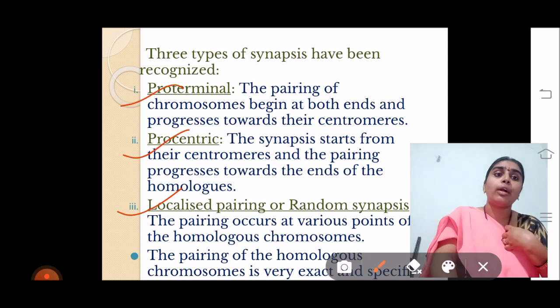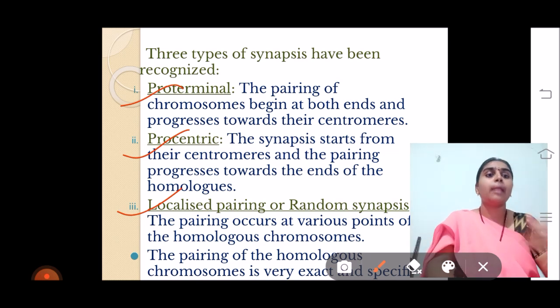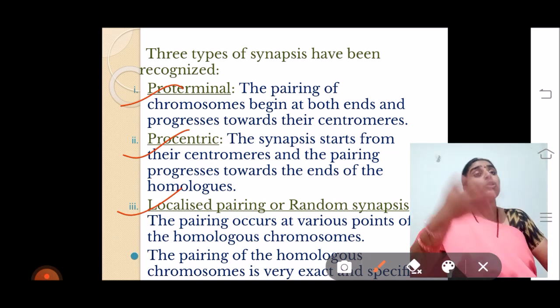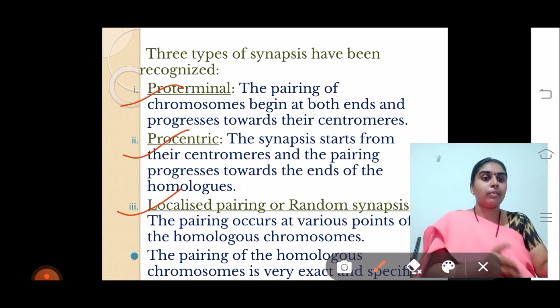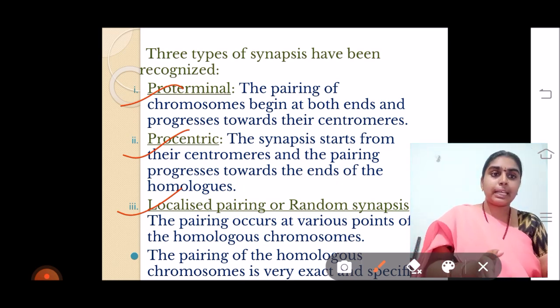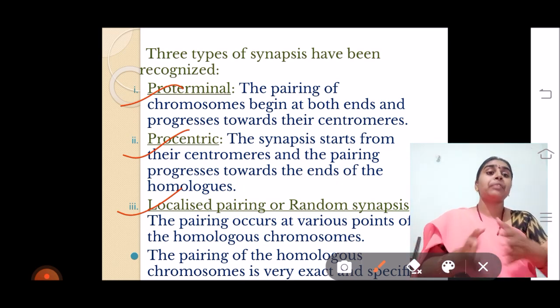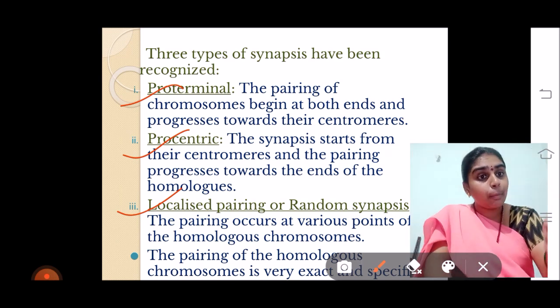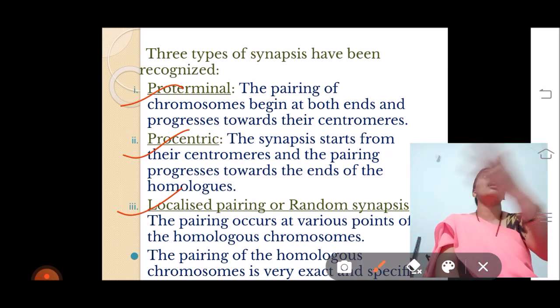Similarly, in my body the first pair may show proterminal, but in your body the first pair may show procentric. So there is a difference in this synapsis occurring in different organisms, because of which this is the very important point where the characteristics of us all are different.